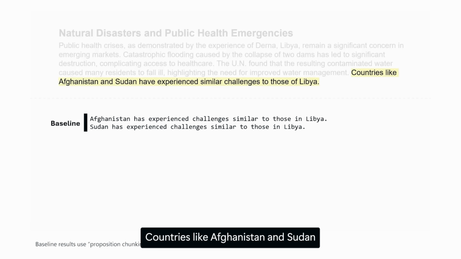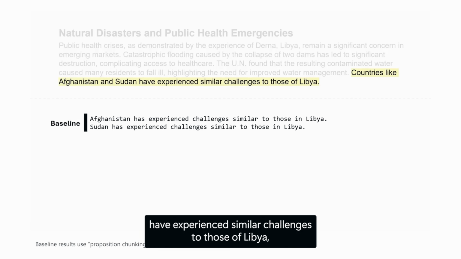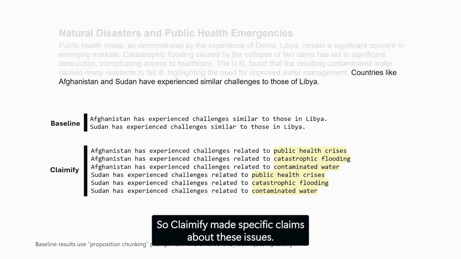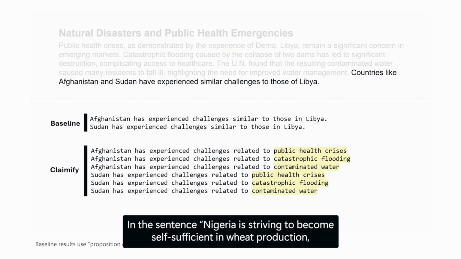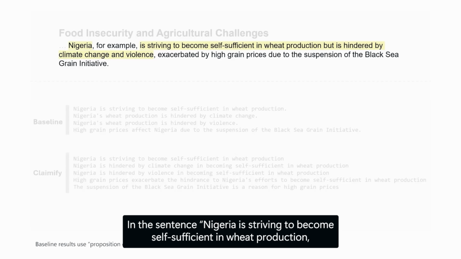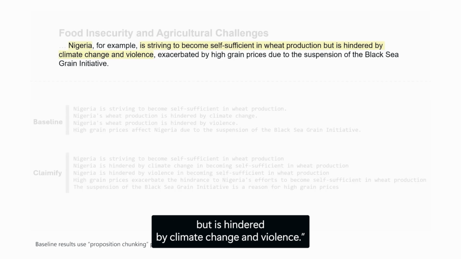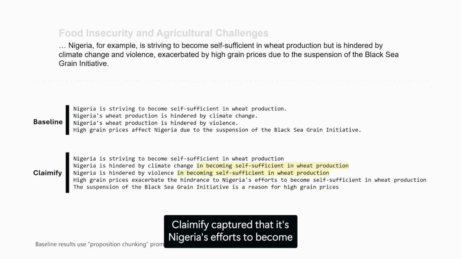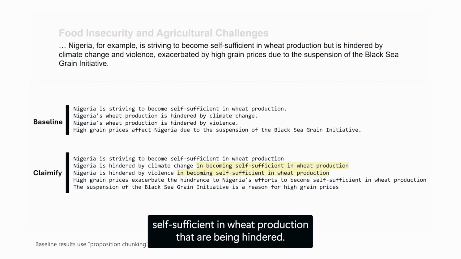Consider the sentence, countries like Afghanistan and Sudan have experienced similar challenges to those of Libya, where the baseline never specified what those refers to. While the context discusses public health crises, flooding, and contaminated water, so Claimify made specific claims about these issues. In the sentence, Nigeria is striving to become self-sufficient in wheat production, but is hindered by climate change and violence, the baseline had claims like, Nigeria's wheat production is hindered by climate change and violence. Claimify captured that it's Nigeria's efforts to become self-sufficient in wheat production that are being hindered.